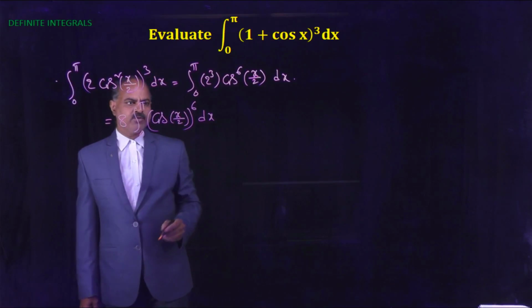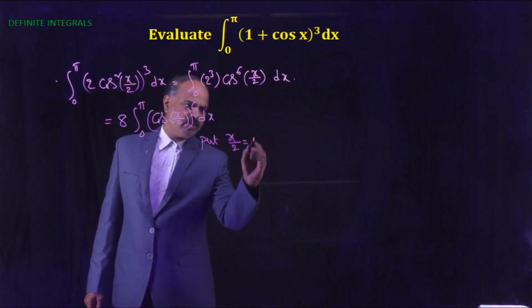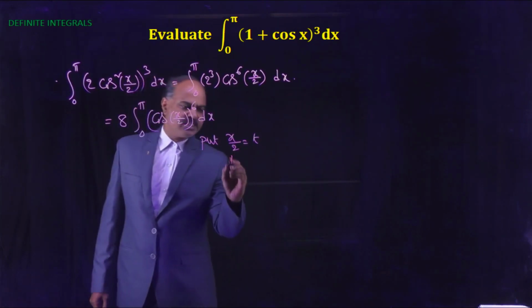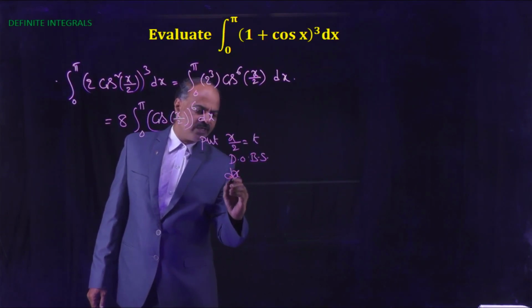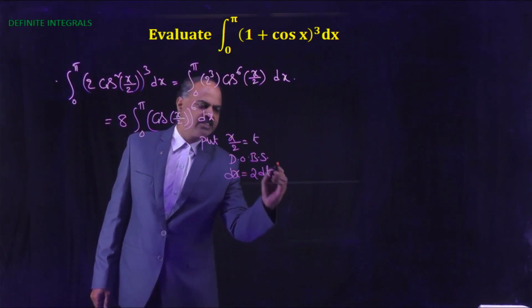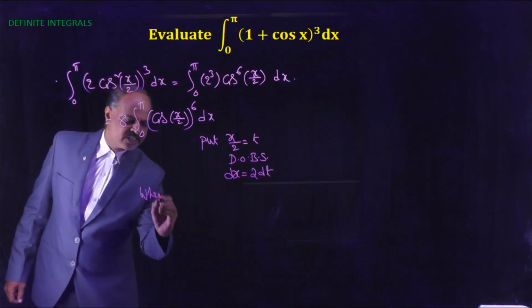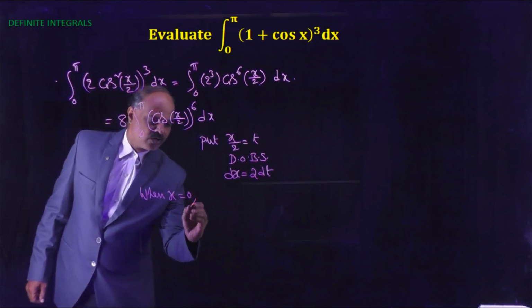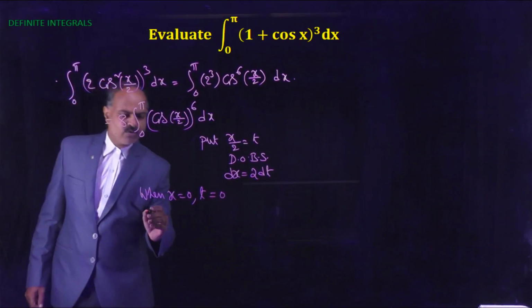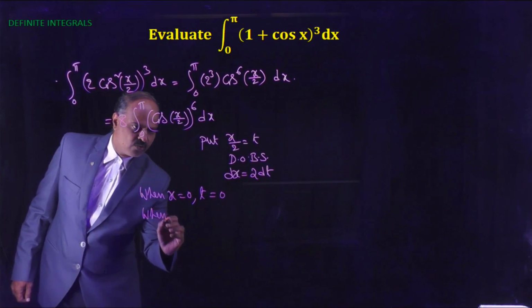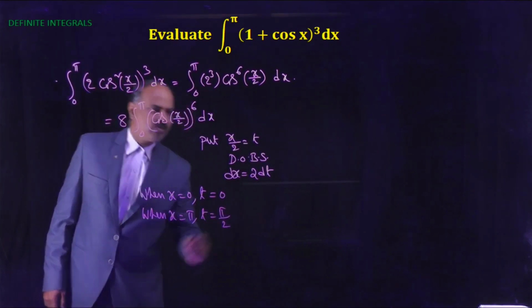Put x by 2 equal to t. Differentiate on both sides, dx equal to 2 dt. So when x equals 0, t equals 0. When x equals pi, t equals pi by 2.